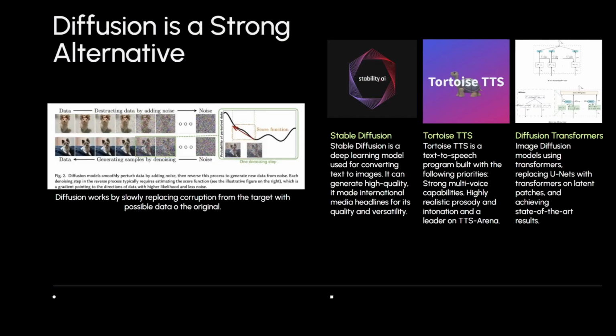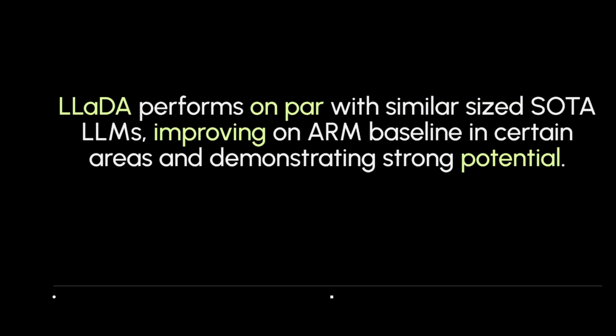And so the reason we're looking at diffusion is because if you look at other domains like image synthesis, obviously Stable Diffusion, Flux, all of the big image synthesis networks are diffusion based. If you look at the audio domain, there's Tortoise TTS. And the other thing is diffusion isn't always convolutional neural networks. There's diffusion transformers and things like that for image generation. So we already know that diffusion is a strong alternative to autoregressive modeling. Autoregressive modeling is not really used in image generation or speech synthesis. So that's why we're trying to bring it here.